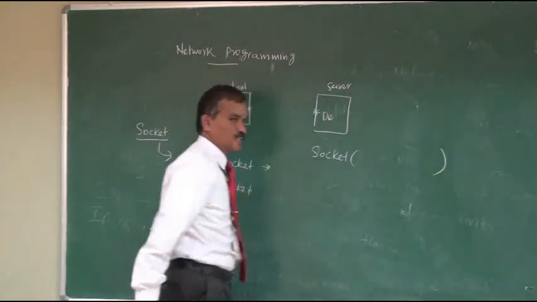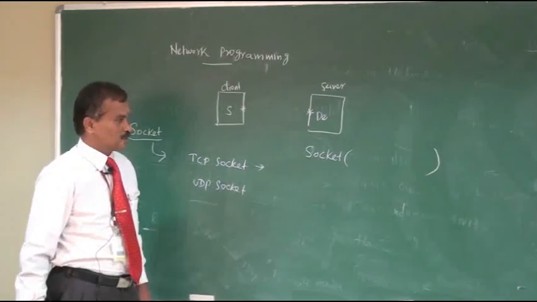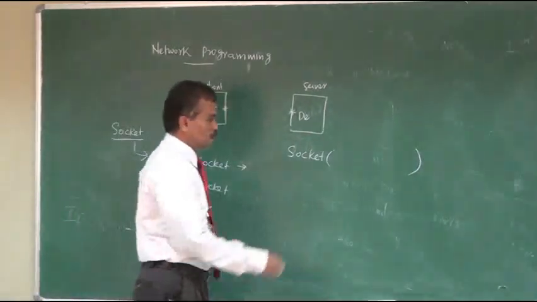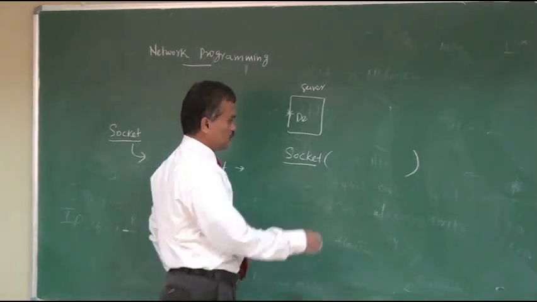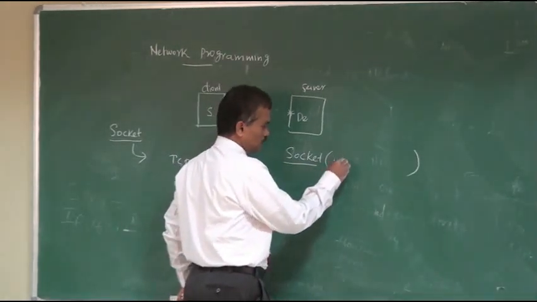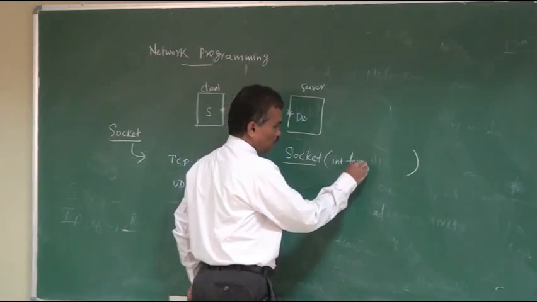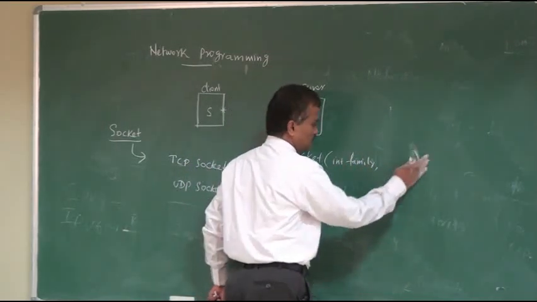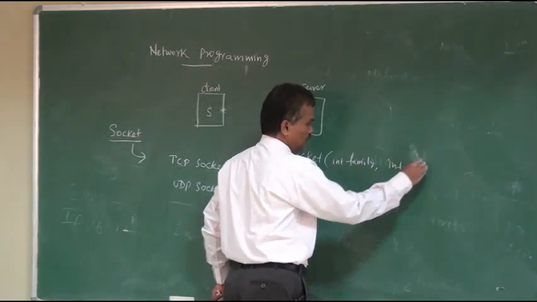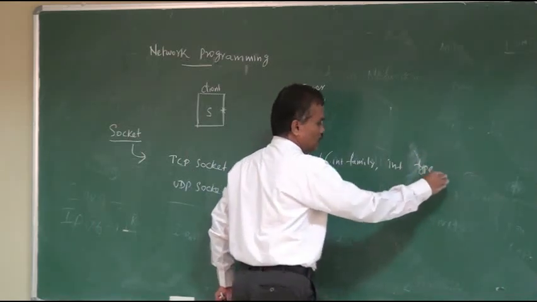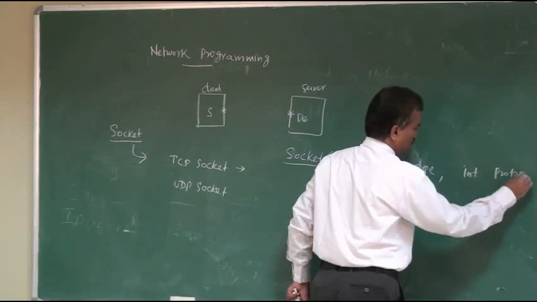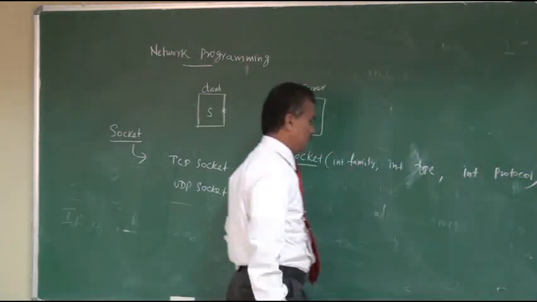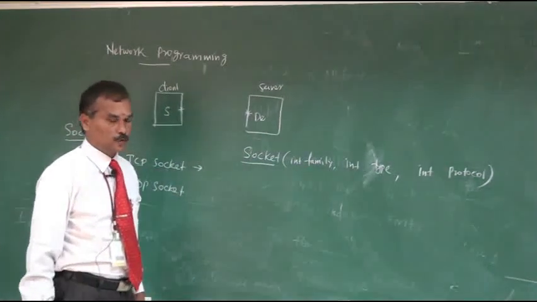What are the arguments that we pass in this socket function? The first argument is family, the second argument is type, and the third argument is protocol. Family, type and protocol.